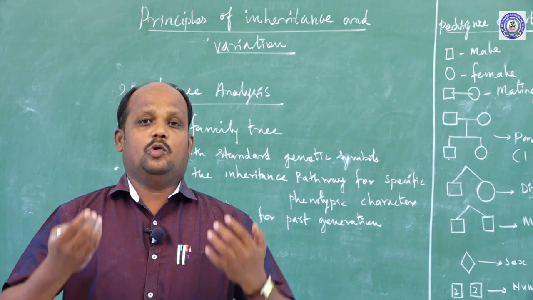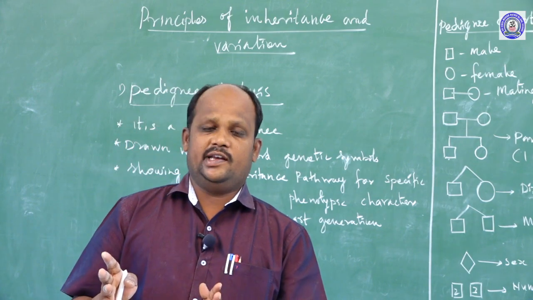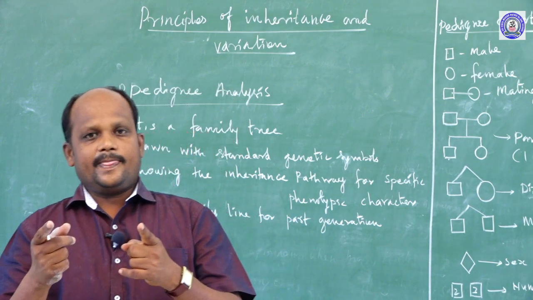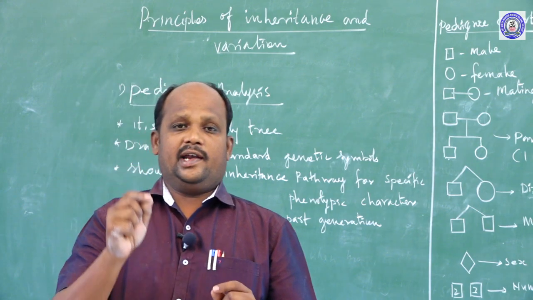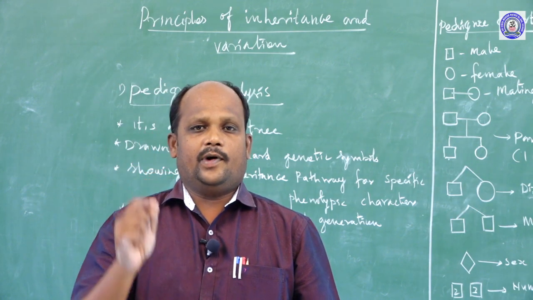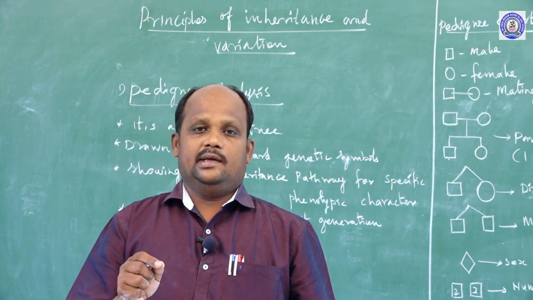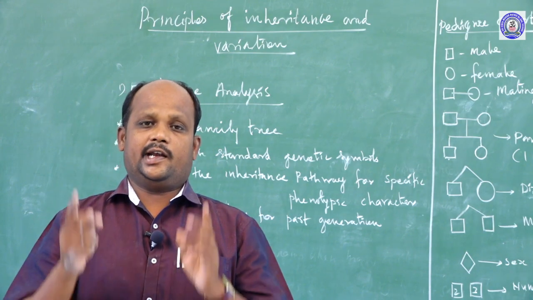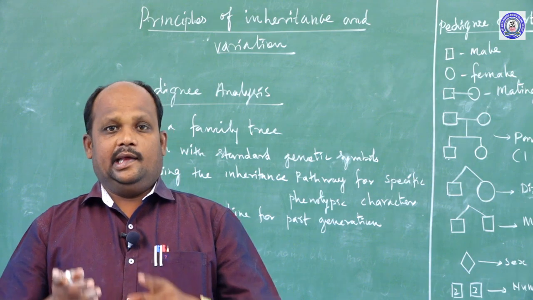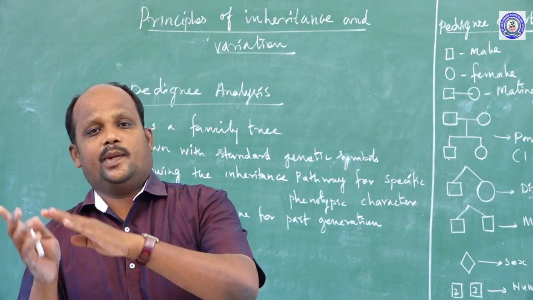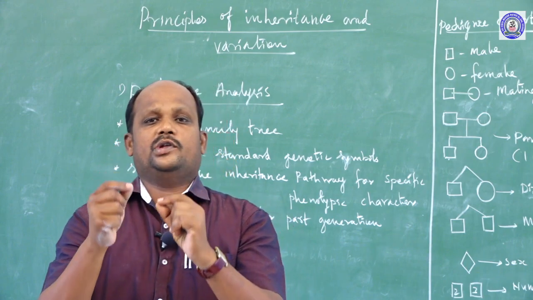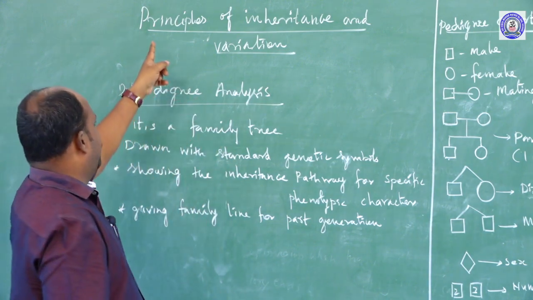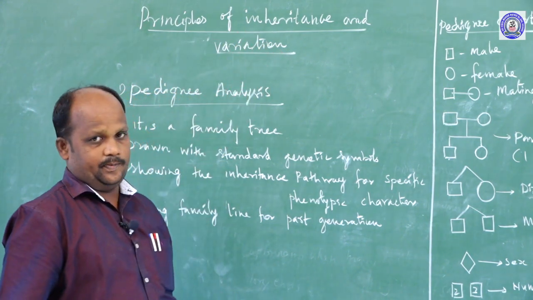Somatic cells are the normal body cells. Germinal cells are found in the reproductive organs; male and female reproductive organs form sex cells or gametes. The male gamete is the sperm and the female gamete is the ovum. These two cells have genetic material, and that genetic material may transfer from the parent to children. The procedure they follow in transferring the characters is the principle of inheritance and variations.